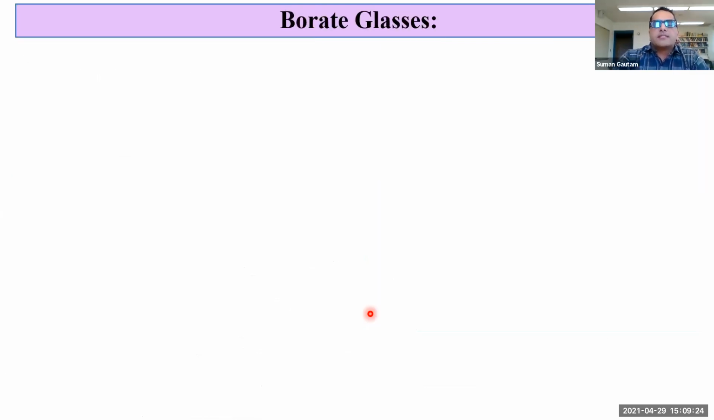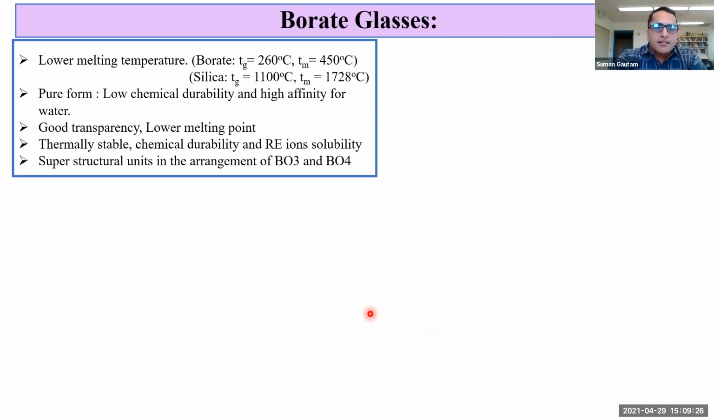Now, borate glasses. The most important glasses on the earth are silica glasses. However, glass can be made from other base components like boric acid. Borate glasses have a lower melting temperature in comparison with silica glasses. The glass transition temperature and the melting temperature for borate in comparison with silica are shown here.